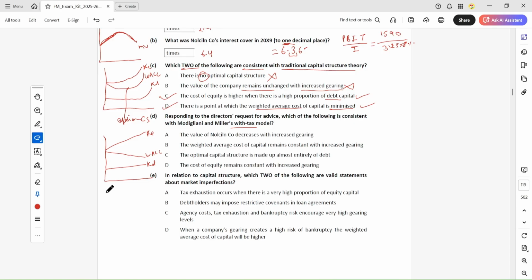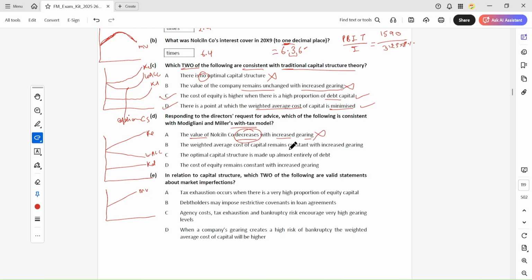The value of the company will increase because the WACC is decreasing. So the value of the company will increase. Value of company decreases when the gearing increases? When the gearing increases, the WACC is reducing, so the value of the company is increasing. No, this is not correct.